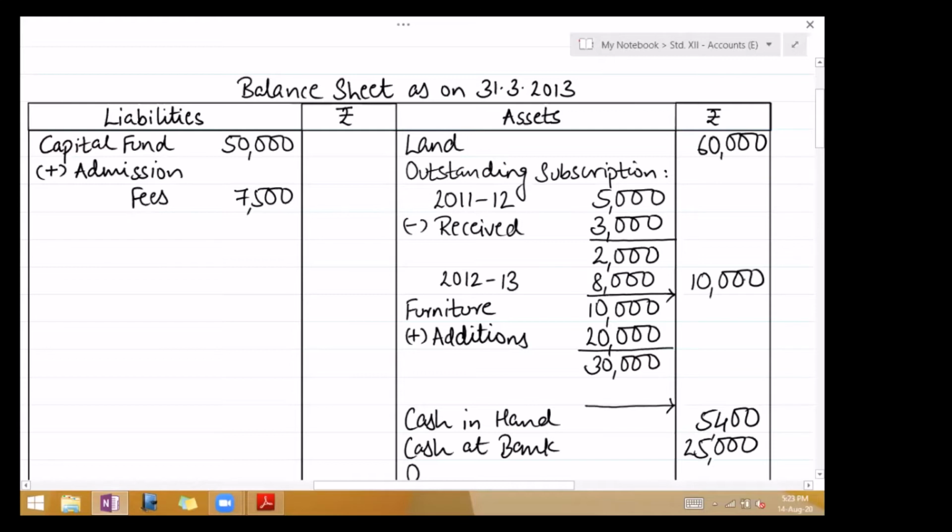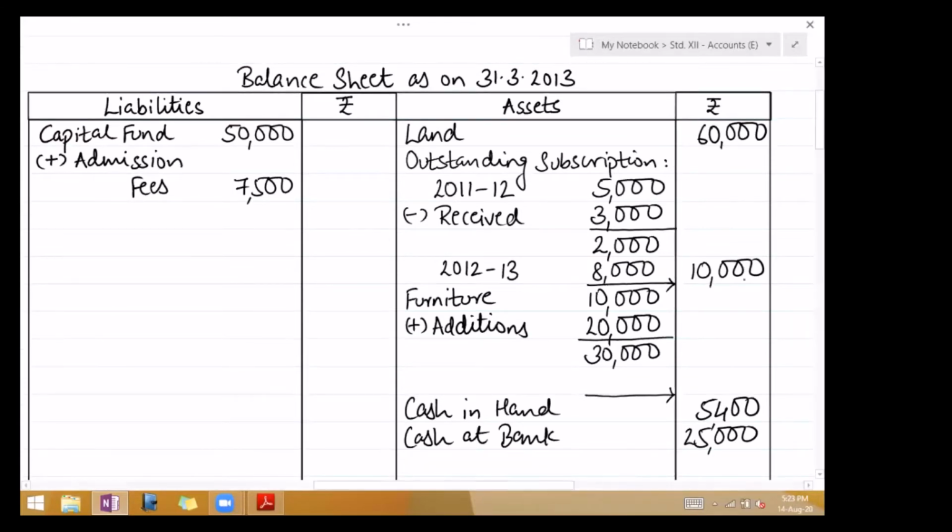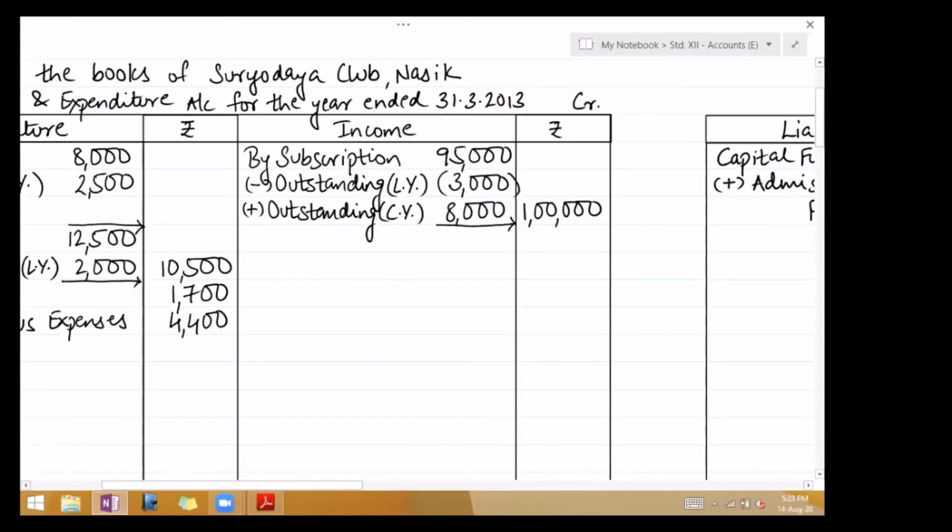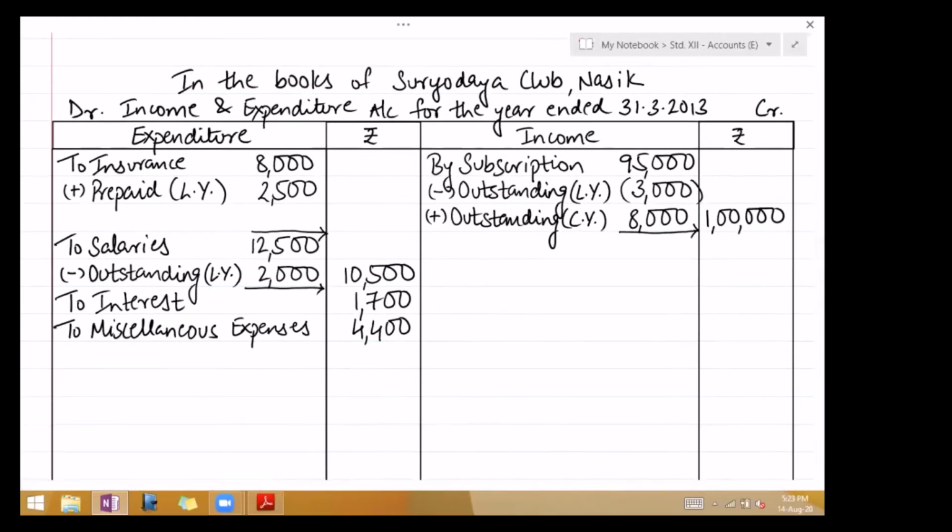Next, salary includes 2,000 paid for last year. Last year's outstanding we have deducted. So check under salary, minus outstanding for last year. And second effect, where to write the second effect? Last year's balance sheet, which they have already done. So you are doing nothing. Next, on 31st March 13, prepaid insurance premium was 3,000.